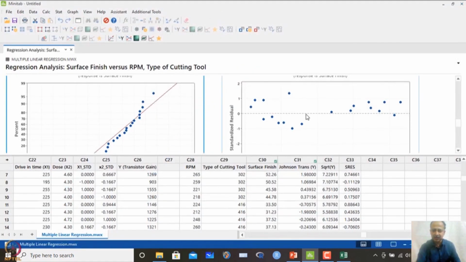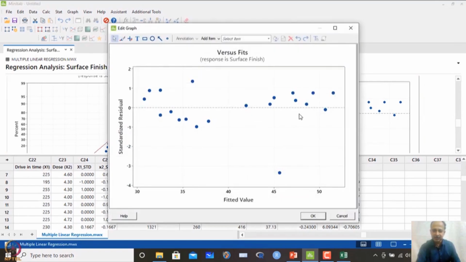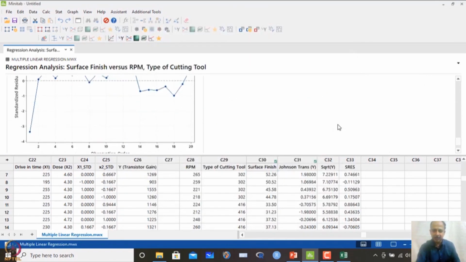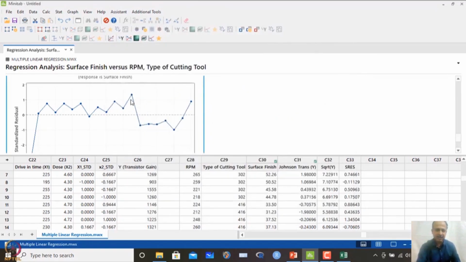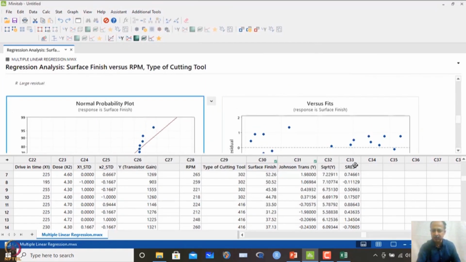So, we have to test that one, and heteroscedasticity does not seem to be a problem because it seems to be random, and also we can see that autocorrelation is not so significant. So, these two checks can be done, but what we want to see is normality. This C33 column will tell me whether the normality assumption is violated or not.